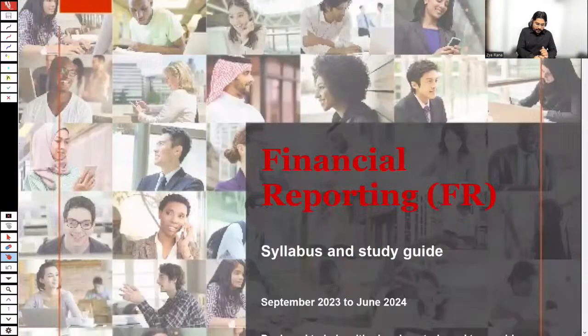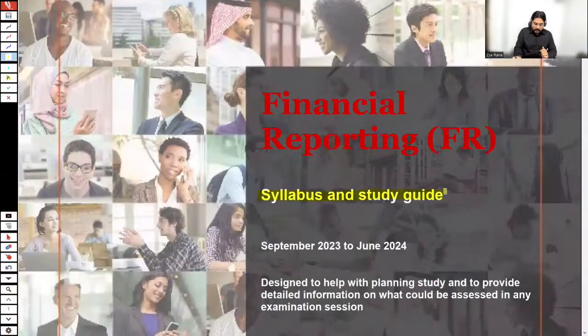Here we have the syllabus and study guide for the FR students who would be taking this paper from September 23 to June 24. In fact, there is no such change at FR level, because mainly the change applies to taxation or the advanced taxation paper, because the taxation paper is based on a finance act. So normally the major changes happen for taxation papers, but not for other papers. Yes, at times there are minor changes which are covered in this file, but there is no major change in FR since the last 3 to 4 years.